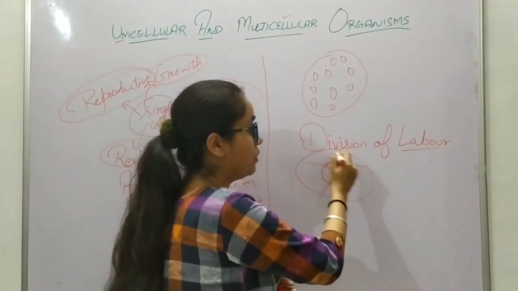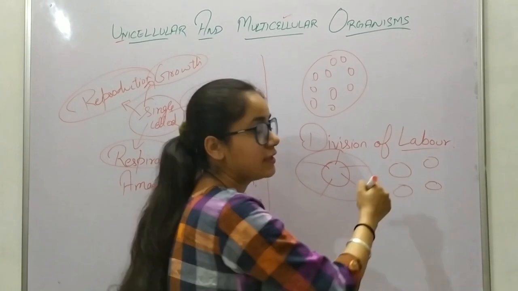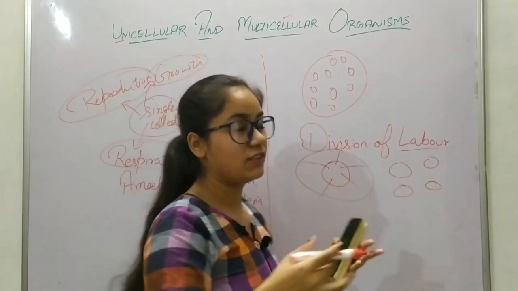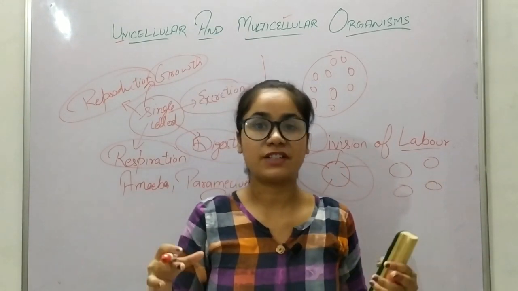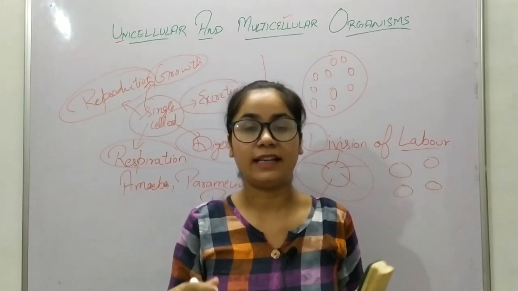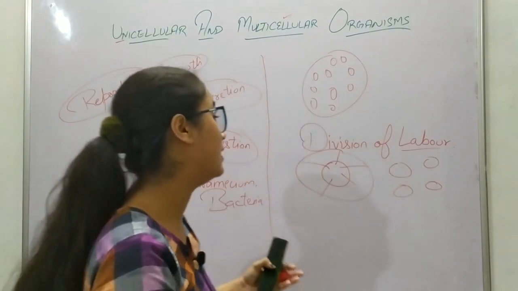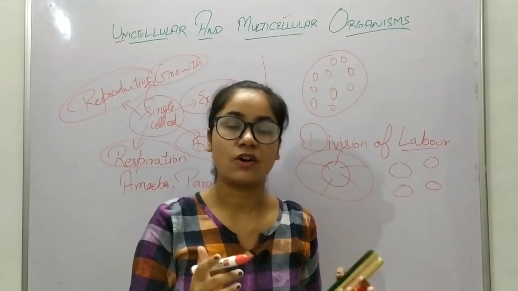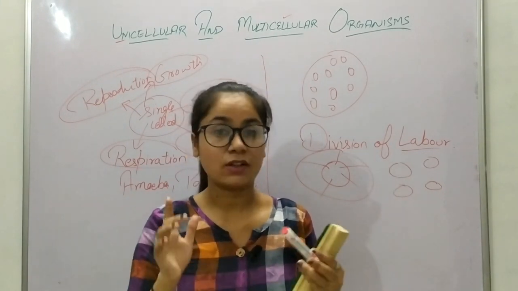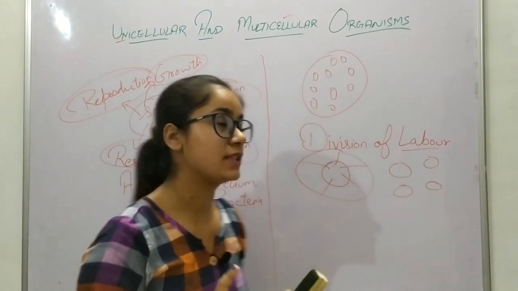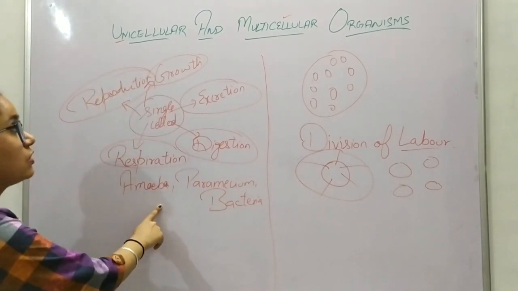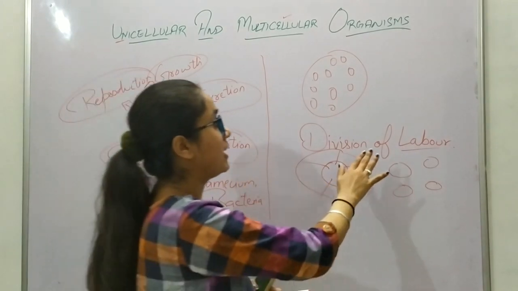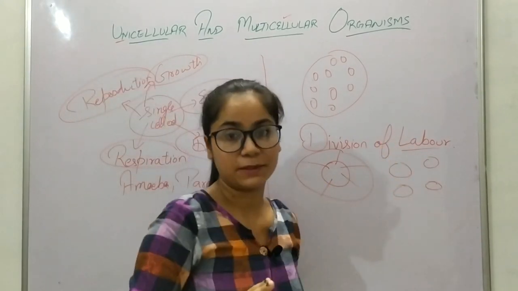But there are a number of cells present in it, like this in the multicellular organisms. So as the organs of our body perform different functions, similarly the cell organelles perform different functions of the cell. So this happens only in multicellular organisms, not in the unicellular. Unicellular performs all the life processes, but in multicellular organisms there is division of labor.